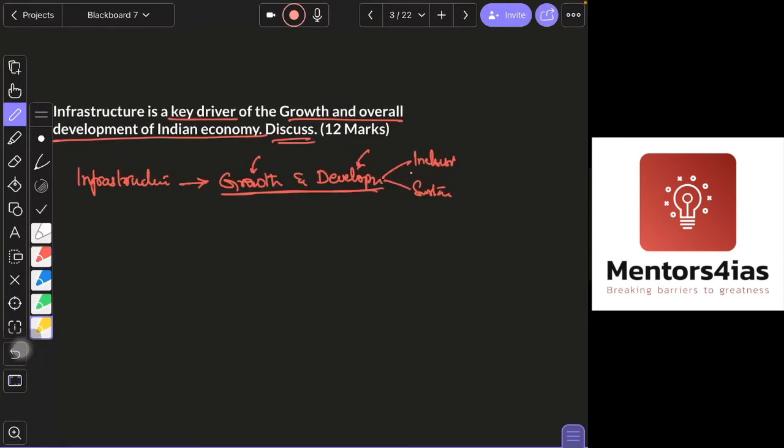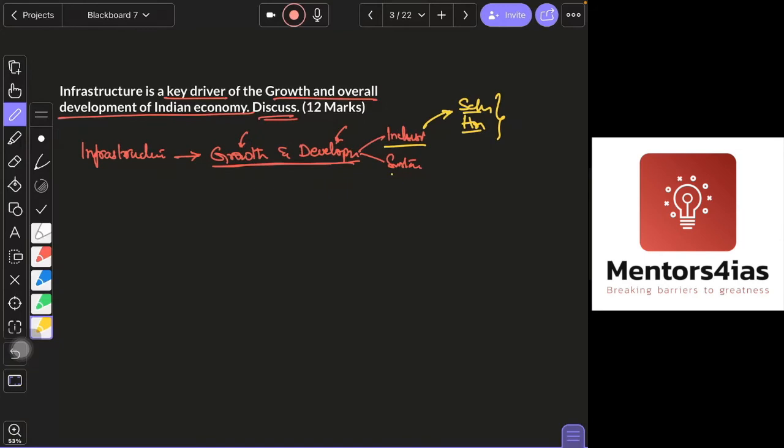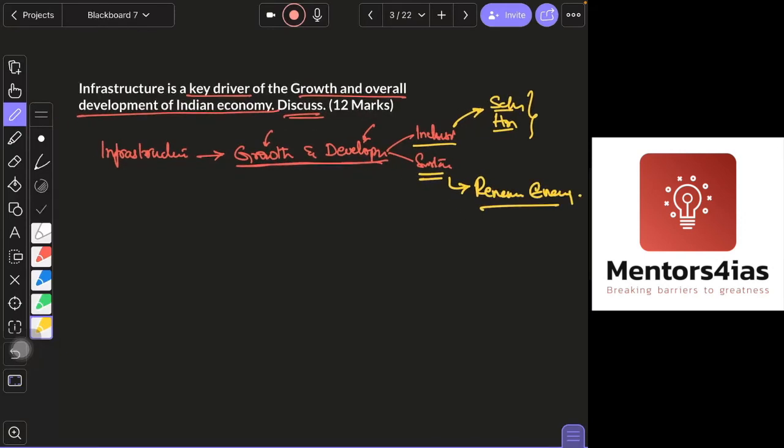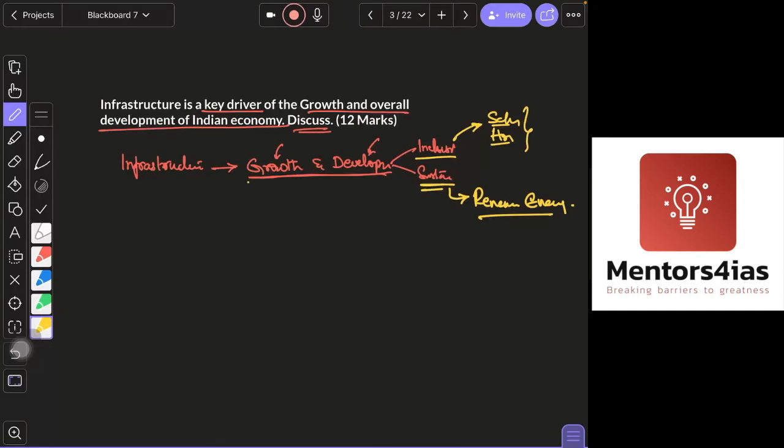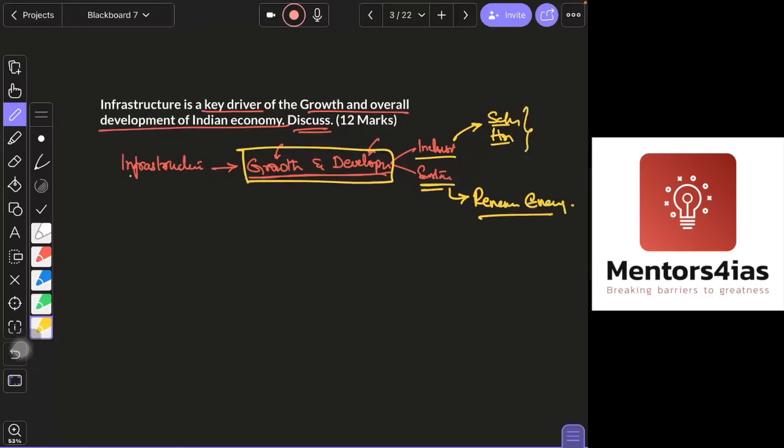When you're talking about inclusive, you will talk about how infrastructure like schools and hospitals will lead to inclusive growth. And for sustainable, renewable energy infrastructure is an example of how development can be sustainable. So inclusive growth and development, sustainable growth and development: these two things you have to keep in mind. So, how infrastructure leads to growth and development.